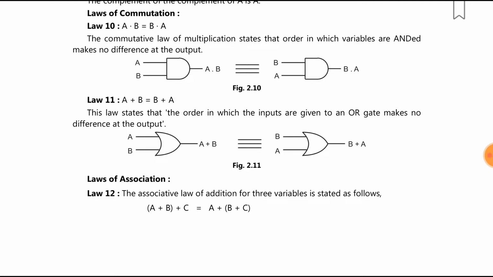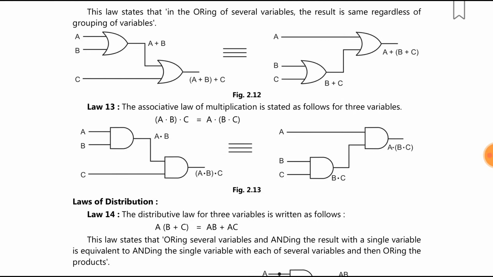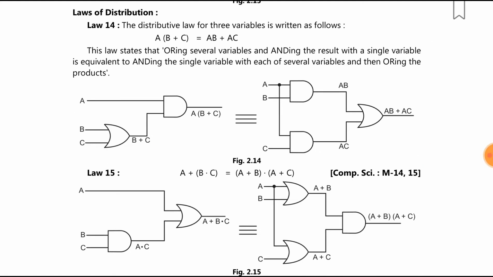The associative law of addition for three variables is stated as follows. A plus B plus C is equal to A plus B plus C, just the bracket position is changed. Then the associative law in multiplication. A into B into C is equal to A into B into C. Then the law of distribution. A into B plus C is equal to AB plus AC. Then A plus B into C is equal to A plus B into A plus C.